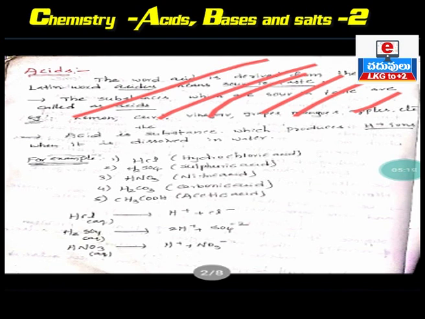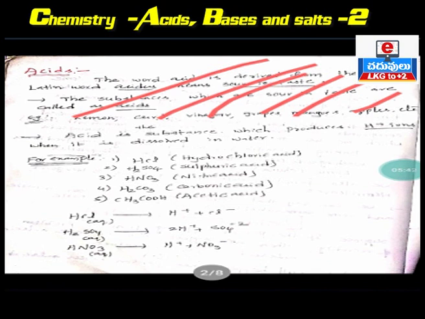Apples contain malic acid. These are common examples which we use in our daily life, which are not harmful to us, and which we can eat and taste. These fruits and vegetables contain minerals and vitamins.